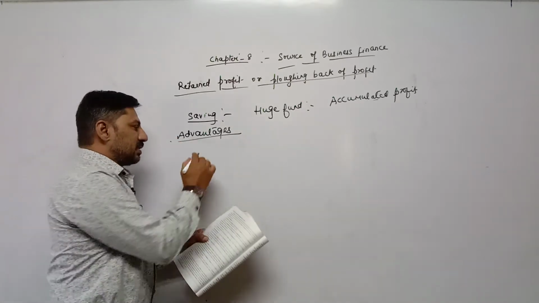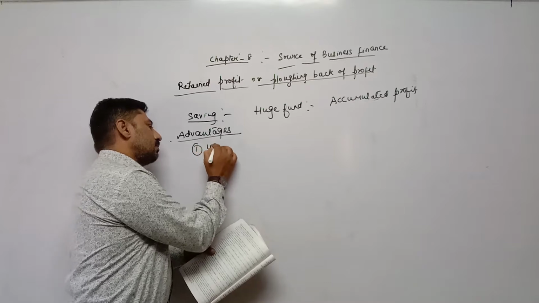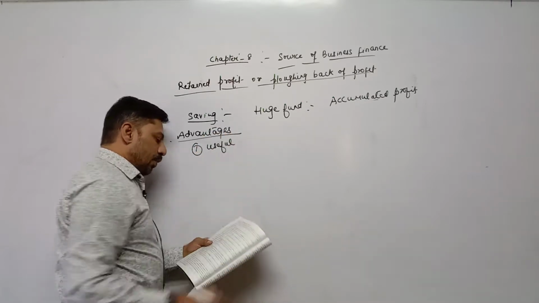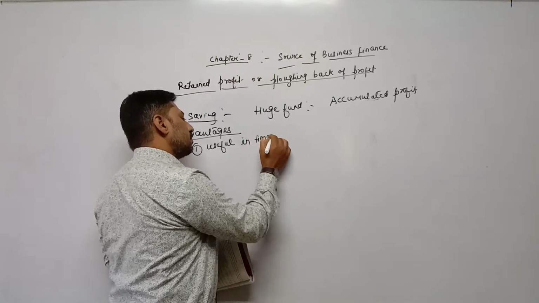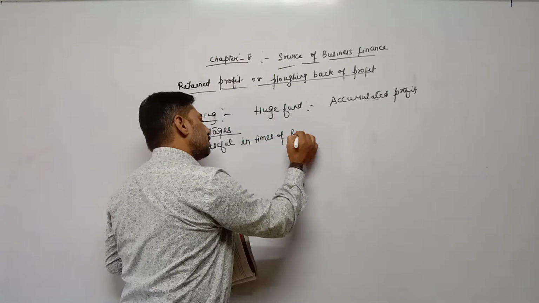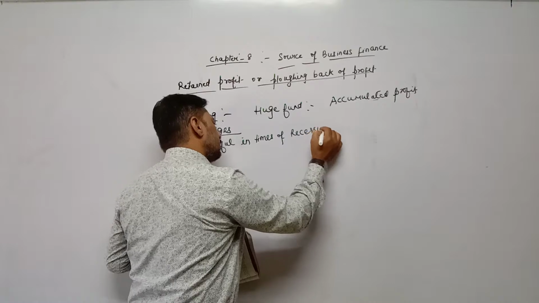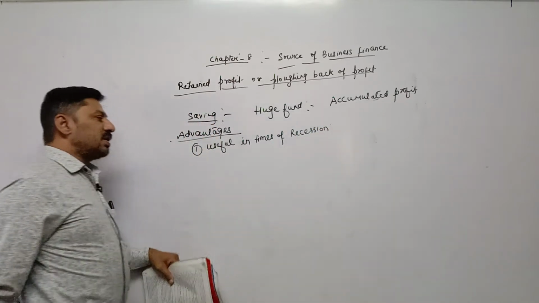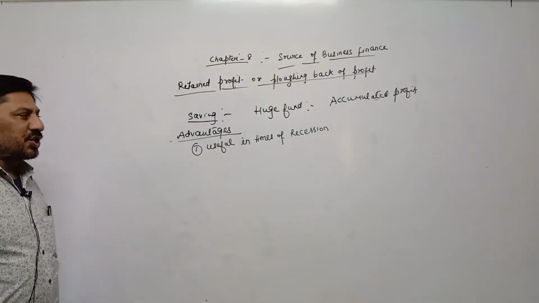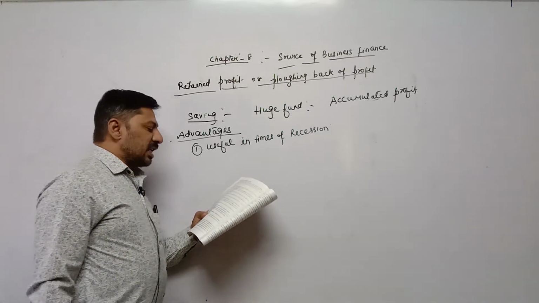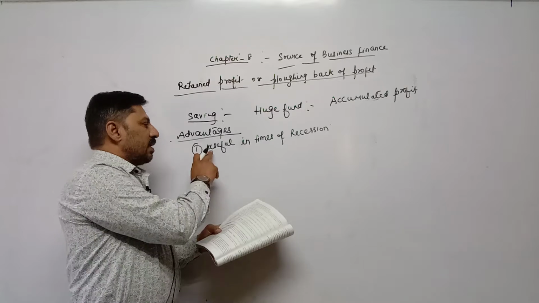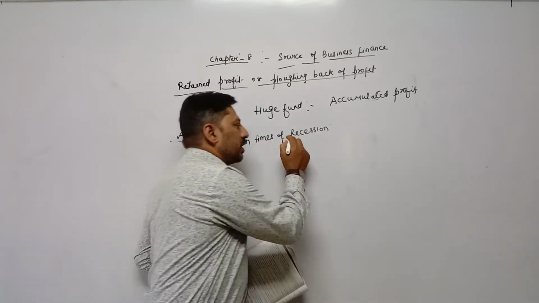The first point is useful in times of recession. Here a total of 8 points are given, so any 6 points you can do. Useful in times of recession. So what is the meaning of recession?